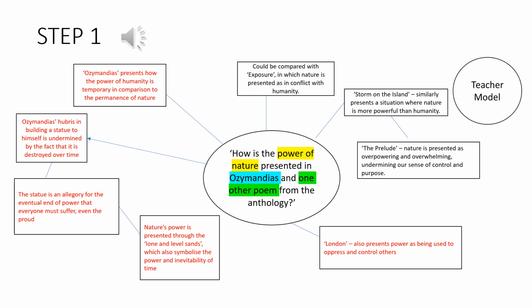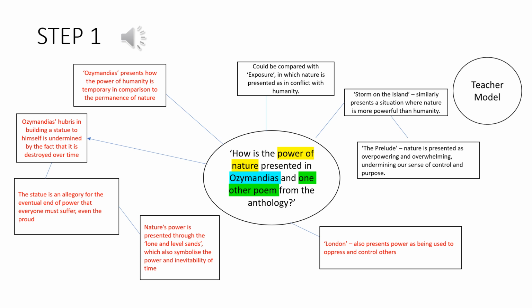than humanity. The islanders have to survive the storm and get through it, and have to be able to not be overwhelmed by it, even though it's a terrifying force. The Prelude as well would link quite closely to that. Wordsworth's experience of going out on a boat across the lake and being overwhelmed and overpowered by the threatening presence of the mountain, and how that showed him that nature is more powerful than man, we can't control nature, and that it undermines our own sense of purpose.